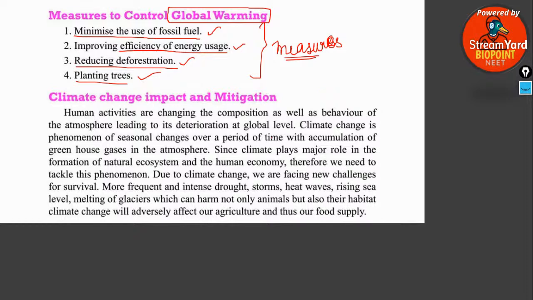Is it clear? Then, climate change impact and mitigation.